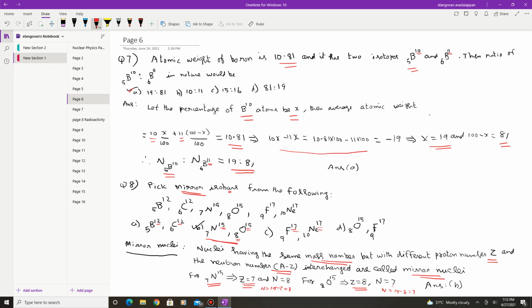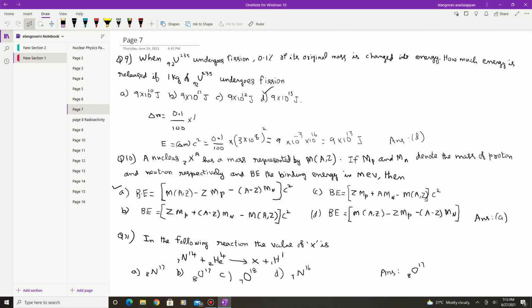So if there is an interchange, then this is called a mirror nuclei. So among the 4 options, B is correct. So you must understand the meaning of mirror nuclei: the proton number Z and the neutron number A minus Z are interchanged between the two nuclei. They are called mirror nuclei.